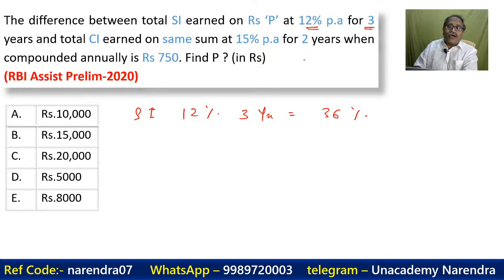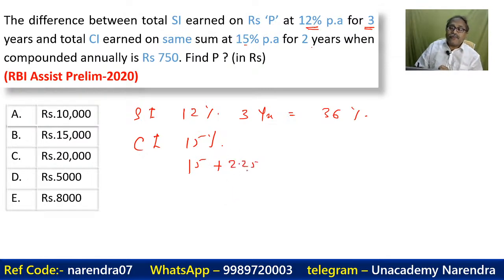Now coming to the compound interest, 15% for 2 years. When you come to the compound interest, 15% for 2 years, what happens? First year 15%, second year 15% plus 15% of 15%. And that is 2.25%, and the total is 32.25%. Now you can identify the difference over here.